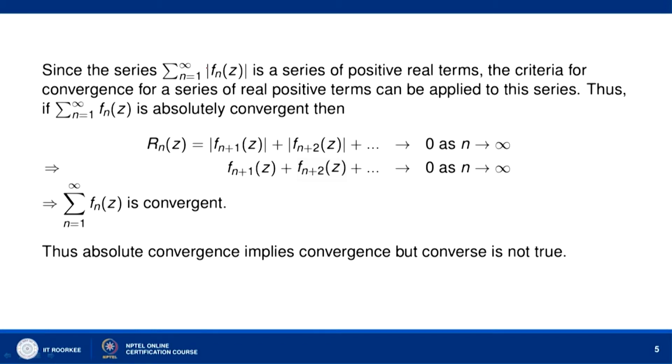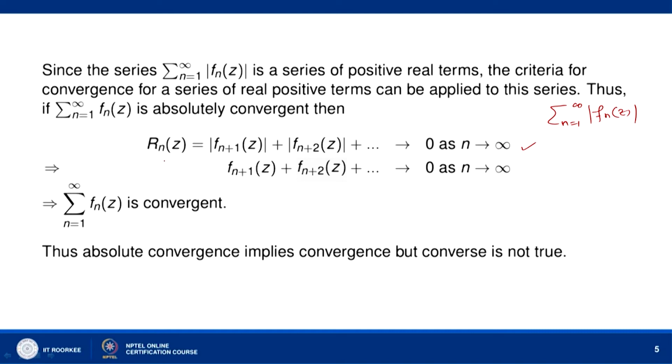Since the series sigma n equal to 1 to infinity mod of f n z is a series of positive real terms, the criteria for convergence for a series of real positive terms can be applied to this series. So, if sigma n equal to 1 to infinity f n z is absolutely convergent, it means that sigma n equal to 1 to infinity mod of f n z is a convergent series, and therefore the remainder after n terms of this series, R n z, which is mod of f n plus 1 z, mod of f n plus 2 z and so on, must go to 0 as n goes to infinity.